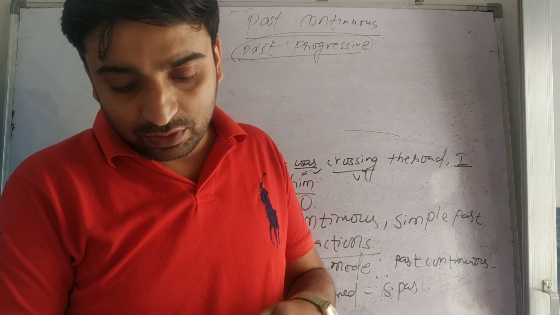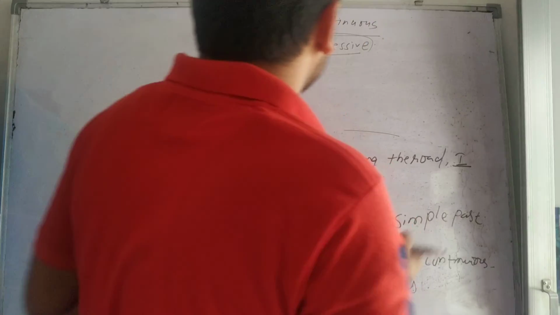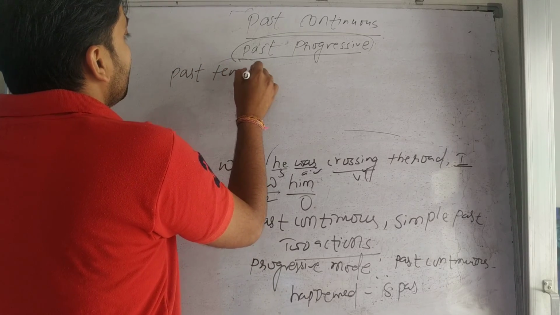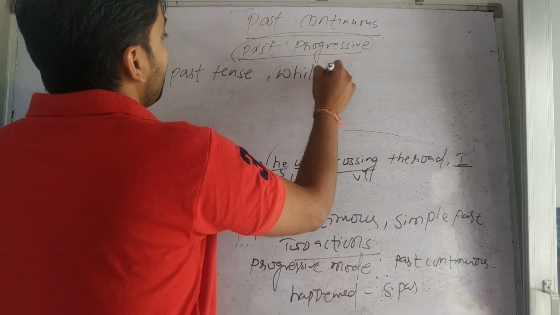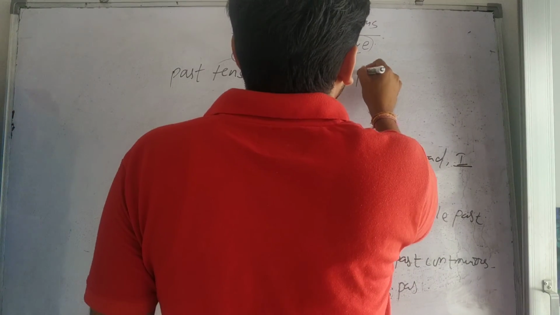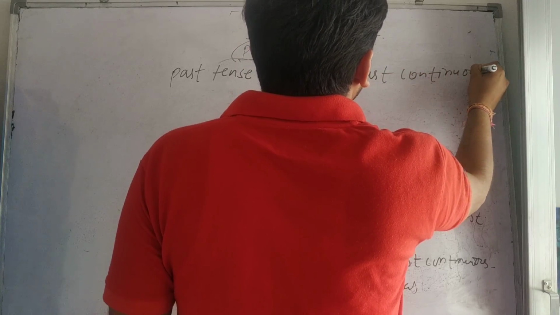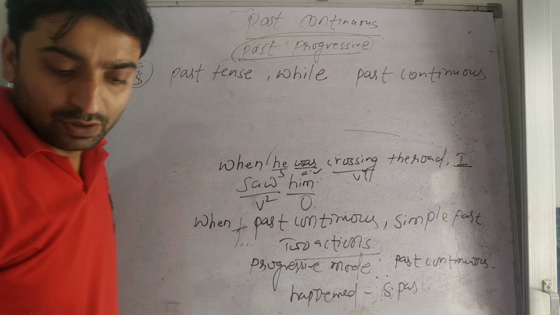And when you talk about past tense, while plus past continuous is also used sometimes. Past tense plus while plus past continuous. So this is also another use of past continuous tense.